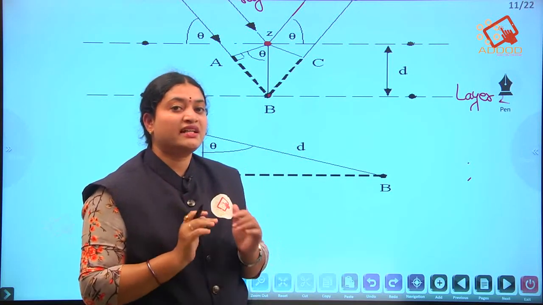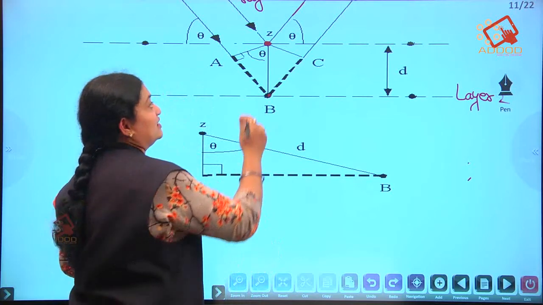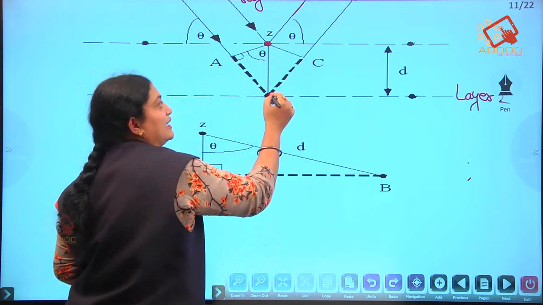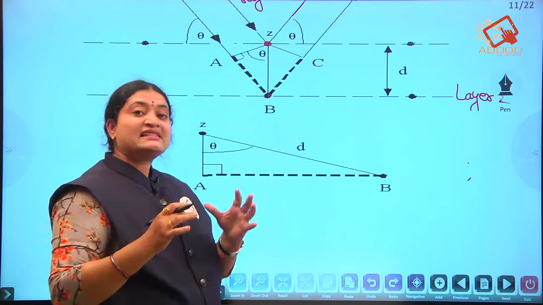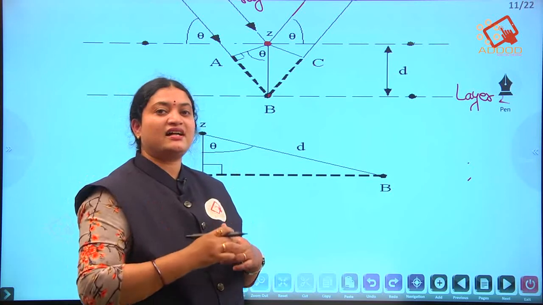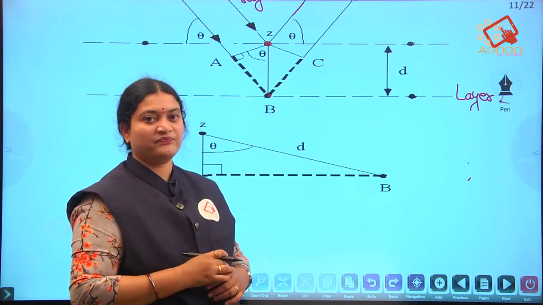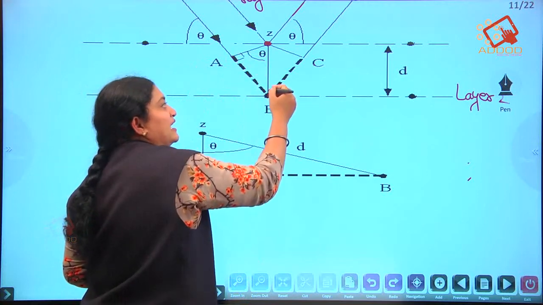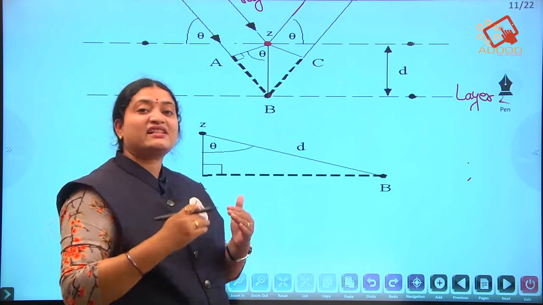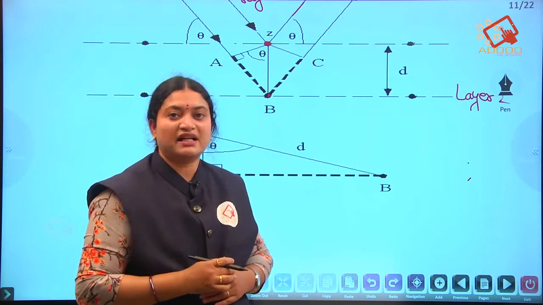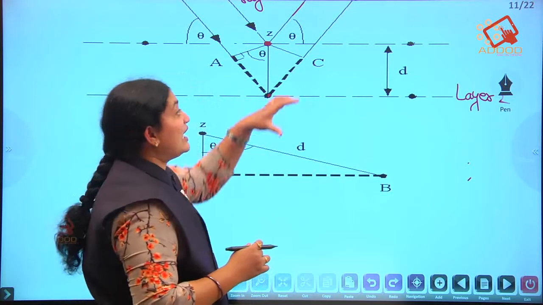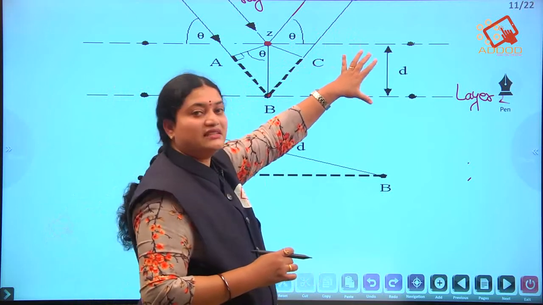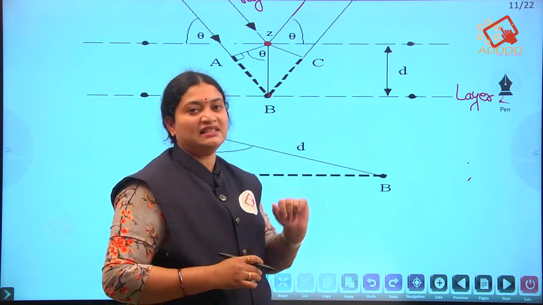Both the waves are in parallel with each other. After that, you can see that from point A to B and B to C, it is the extra distance traveled by the wave. Okay, so in the second layer we can see that A to B and B to C is the extra distance traveled by the wave, and the distance between these two layers is indicated by the D.